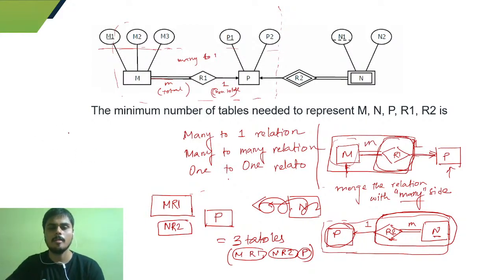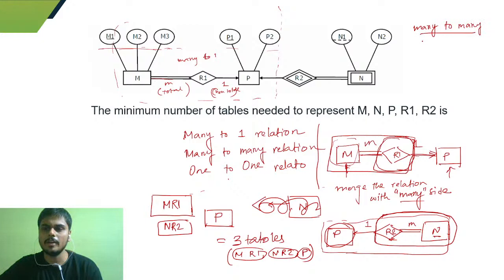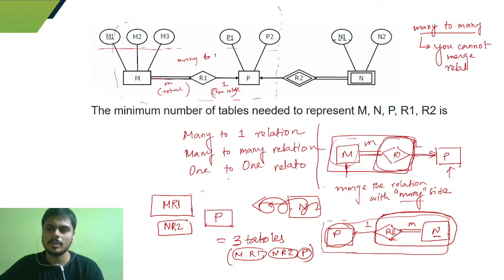Okay, and one more thing, you saw the many to one relation this side. But if you have a many to many relation, you cannot merge the relation with the entity.